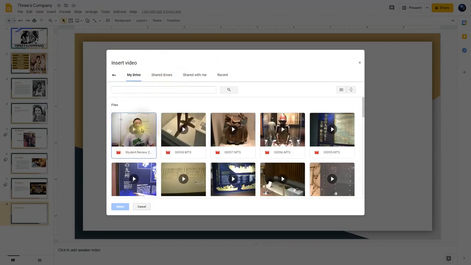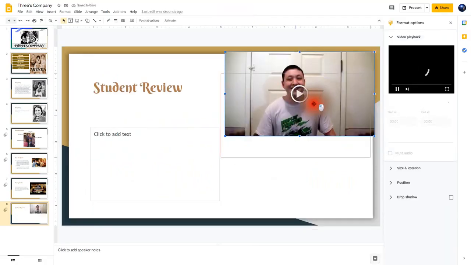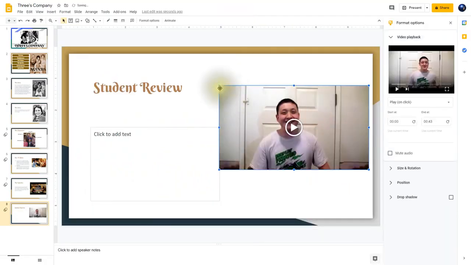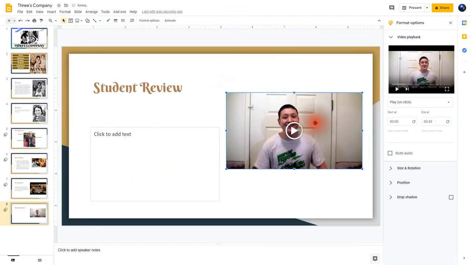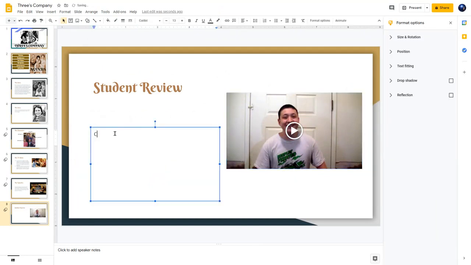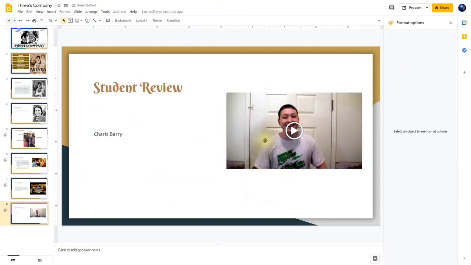There you go, and as soon as you find one, go ahead and click it and then click on Select. And now you can drop this where you need it to be. You can even resize it if you wanted to. And then for the subtitle, you can put in the student's name. So it's that easy to add a video.